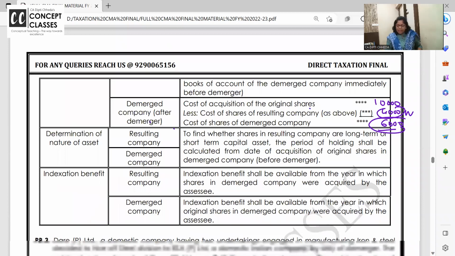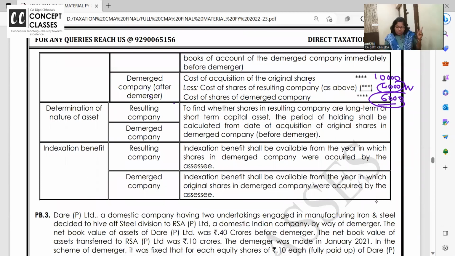Now, where will the holding period start from? From the original. Indexation benefit will be available from the year in which shares in the demerged original company were acquired.